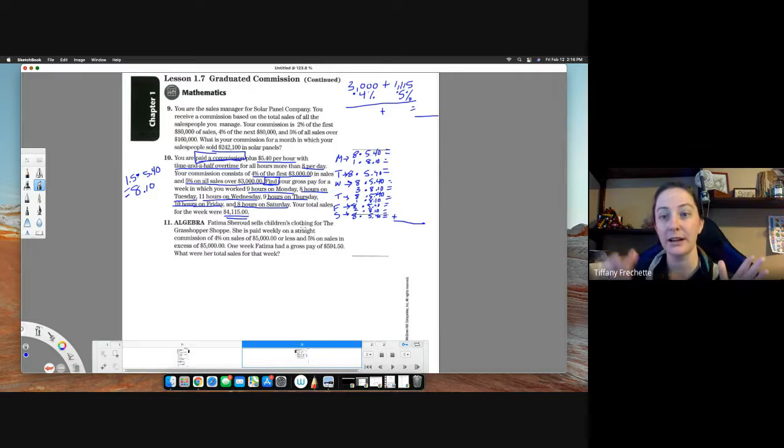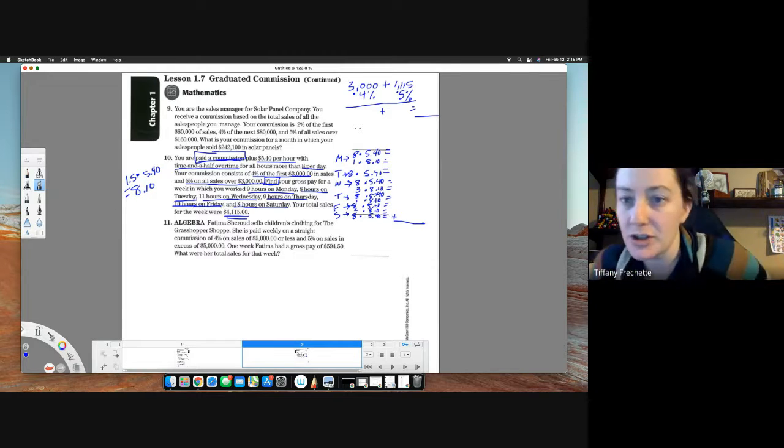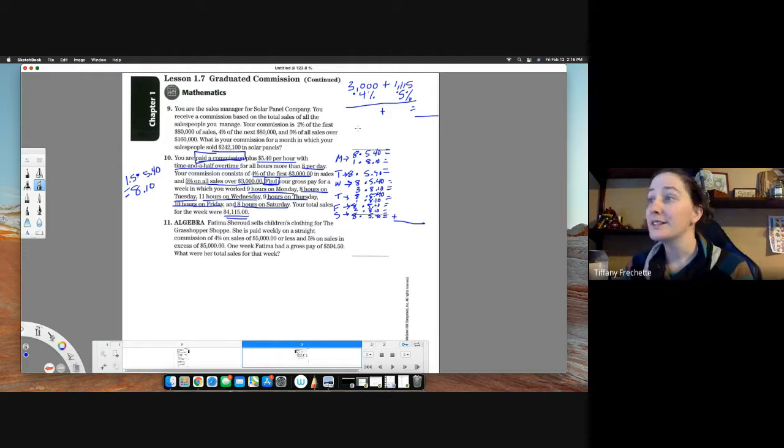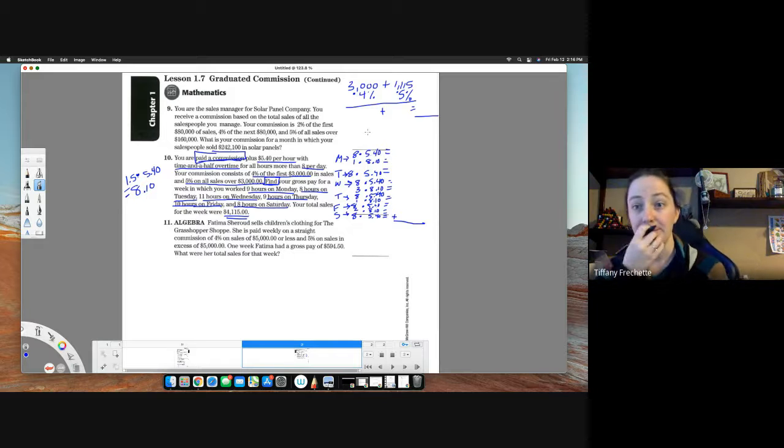So if you get a salary, it's the exact same amount dropped in your account, or you get a check, however you get your payment every time. You don't have to pay quite as much attention to that, only because you're going to get the same amount every time. But if you're getting hourly, that's definitely something you want to be paying attention to, just to make sure you're getting what you're supposed to be getting. And especially if it's commissions, you want to make sure you're getting all the commission that you're entitled to. So this one's definitely a very real world situation for many people.